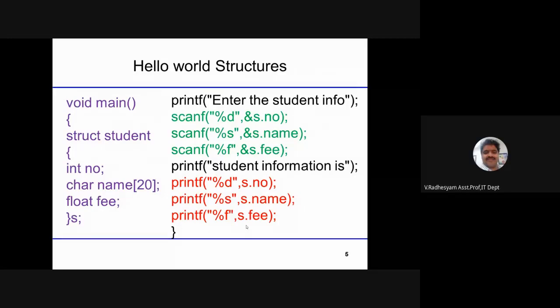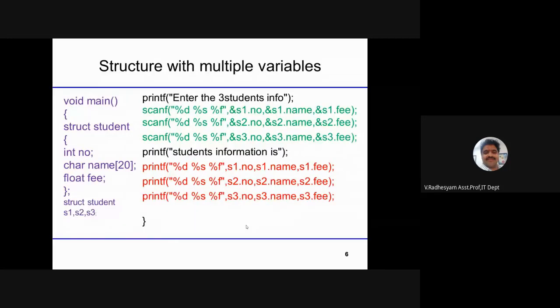So what I am doing is considering 3 students. Someone said array of structures, I will go to that, please wait. Now you see S1, S2 and S3, 3 structure variables I am considering.